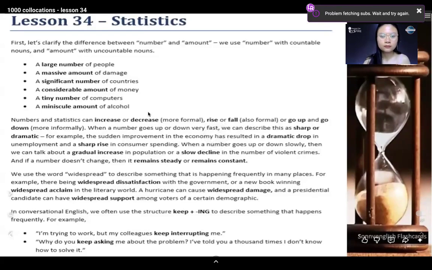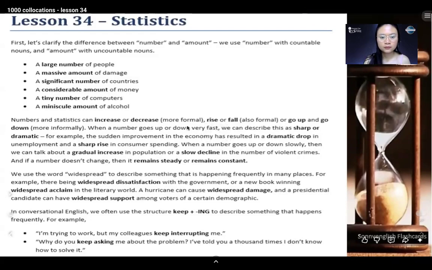A considerable amount of money. A tiny number of computers. A minuscule amount of alcohol.